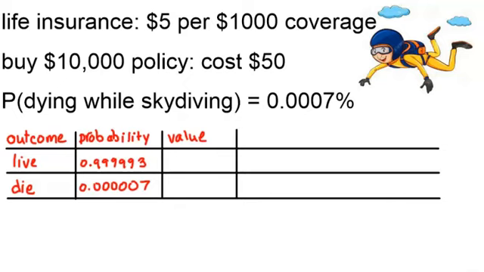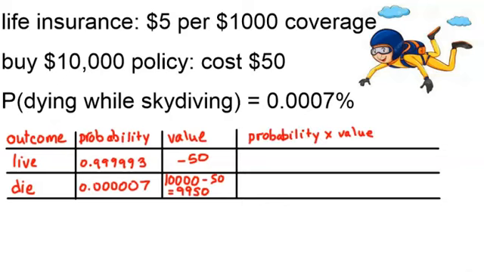Now, obviously, if you're the person who died, there isn't much value to you, but there is a value to the beneficiaries of your policy of $10,000. However, it did cost you $50 to buy that policy, so the actual value to them is $9,950. Your beneficiaries don't receive any money if you live, but it did cost you $50 to buy the policy, so the value of living is -50.